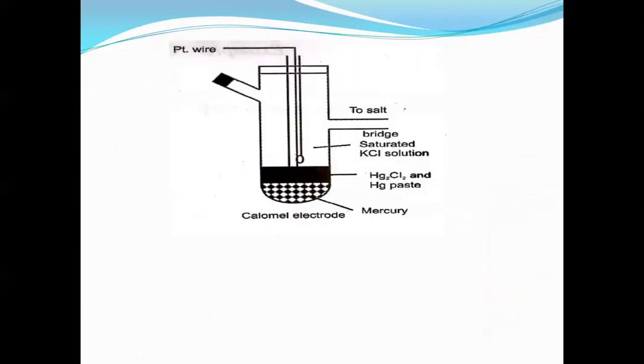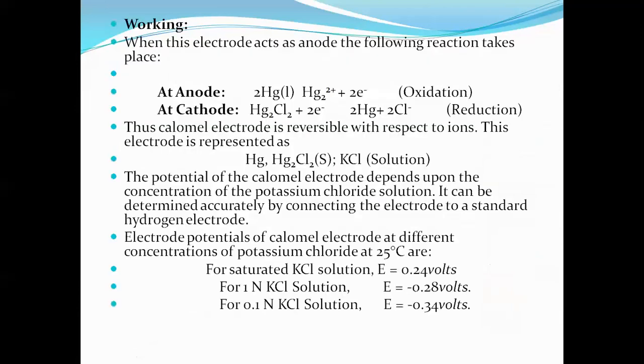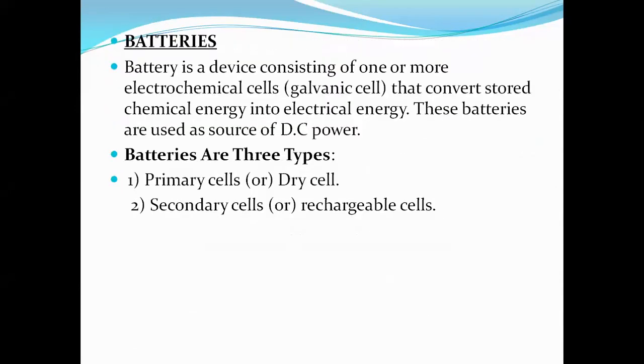We have already discussed all these topics in our previous classes. Today we are discussing a very important topic, the battery.